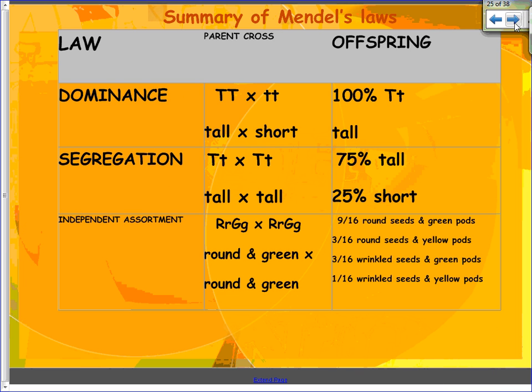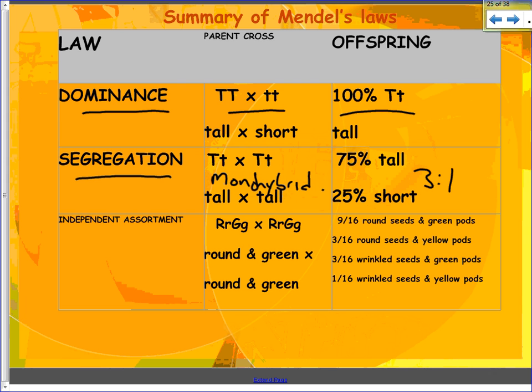So to summarize Mendel's three laws, the first law was the law of dominance. The law of dominance was determined by our parental cross, and what we found was that when we cross two contrasting traits, we get offspring that are showing what's known as the dominant trait. The law of segregation, remember that alleles segregate. That can be seen in our monohybrid cross. And the classic ratio there was our 3-to-1 ratio, 75%, 25%.